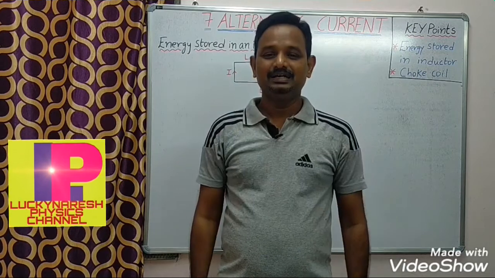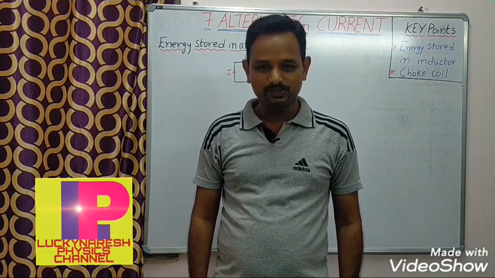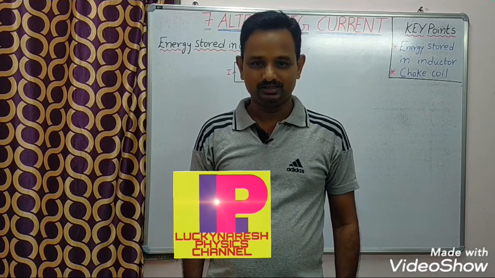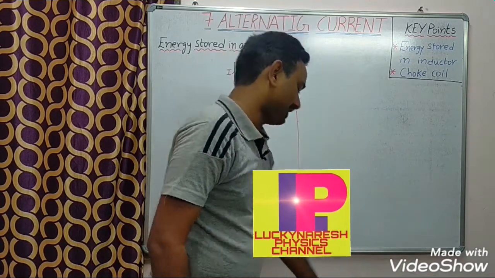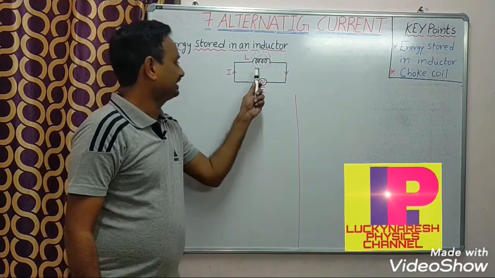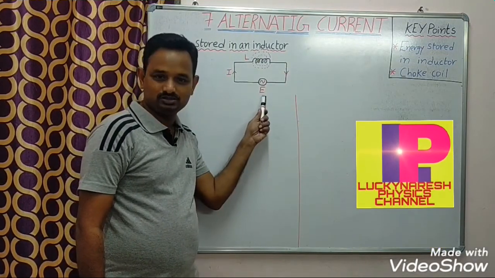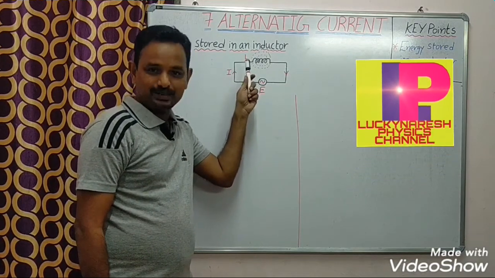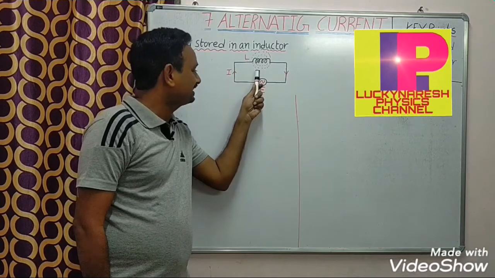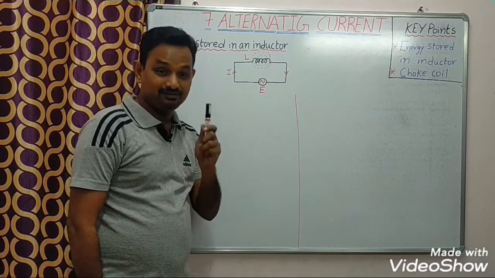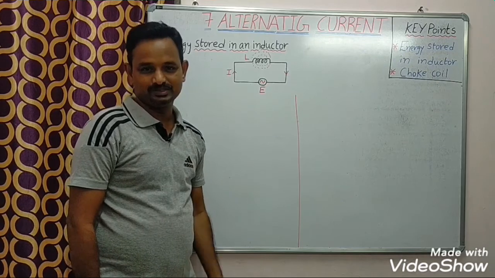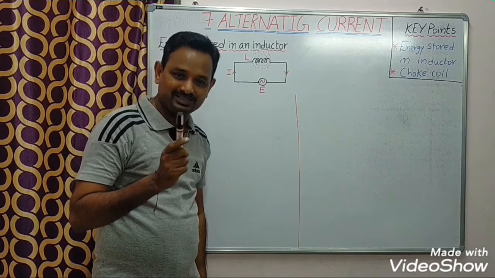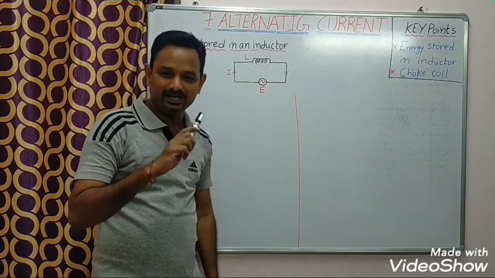Physics channel. Students, in this session I am going to discuss energy stored in an inductor and choke coil. Suppose we connect an inductor with an AC source, current will flow through that inductor that produces magnetic flux around the inductor. Due to that, there will be an induced EMF. According to Faraday's second law, that induced EMF opposes the change in magnetic flux.